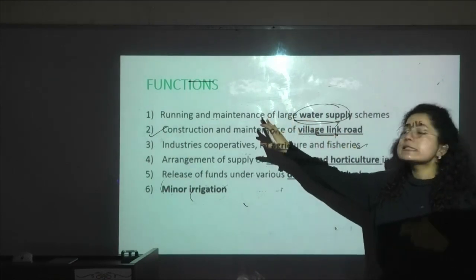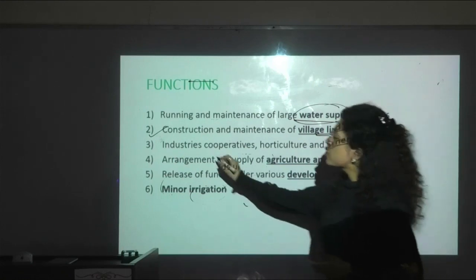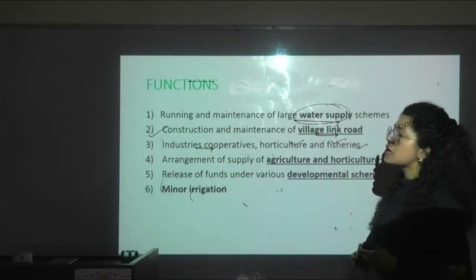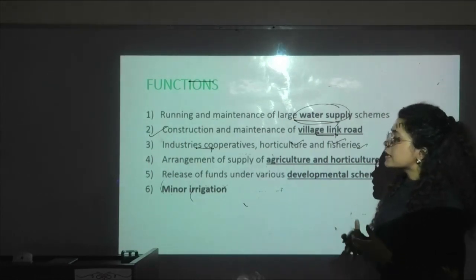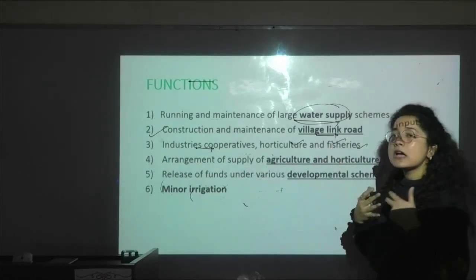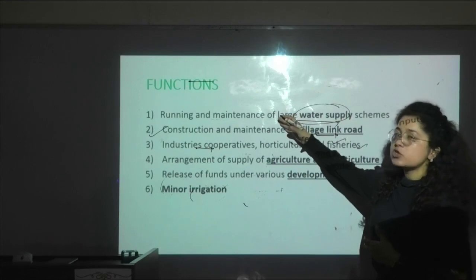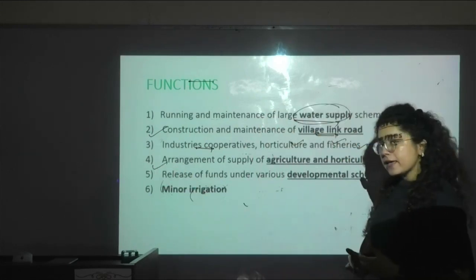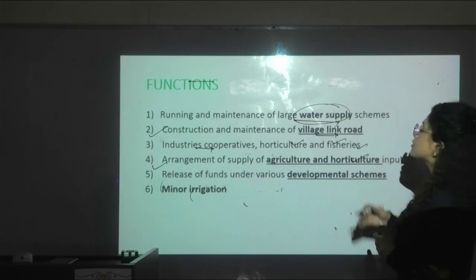panchayat samitis. Next, various industries, cooperatives, horticulture and fisheries: their maintenance and running is also given to these panchayat samitis. Along with this, the arrangement of the supply of agriculture and horticulture inputs.